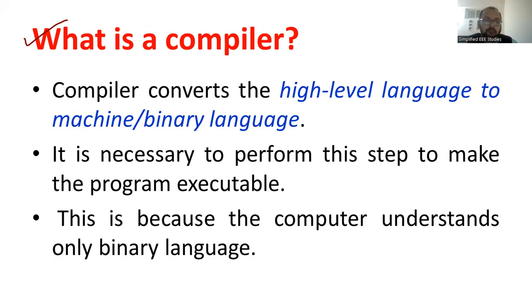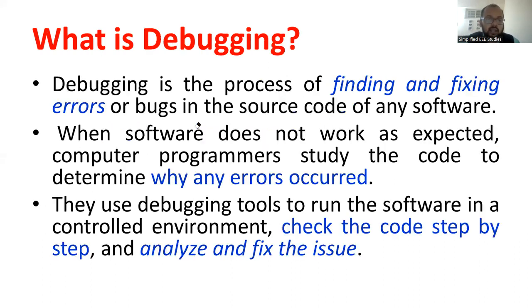A compiler is nothing but a tool which will convert high-level language into machine language, like binary, 1s and 0s. The machine will understand only 1s and 0s. Fine. If I talk about debugging, debugging is nothing but fixing or spotting the errors. Fixing and spotting the errors is generally called debugging.